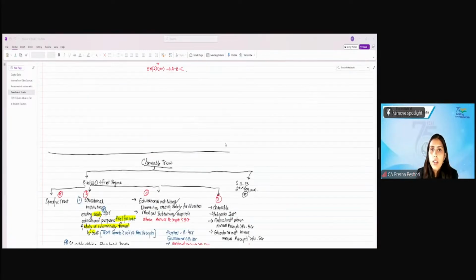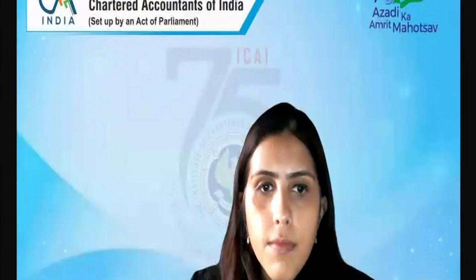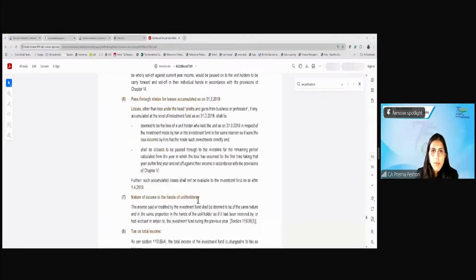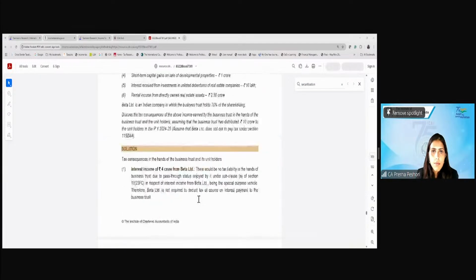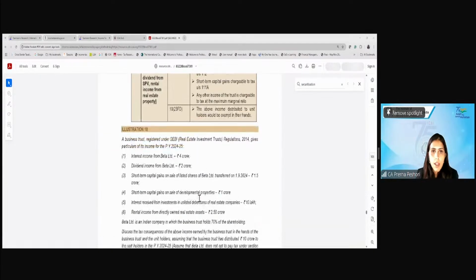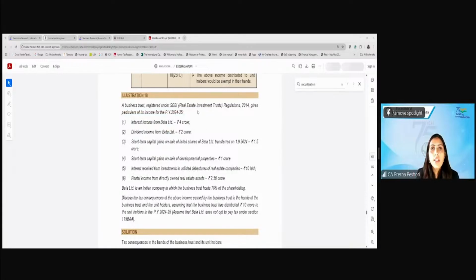Okay. So let's solve one question. A business trust registered under SEBI gives particular income for 24-25. Interest income from Beta: 4 crores.